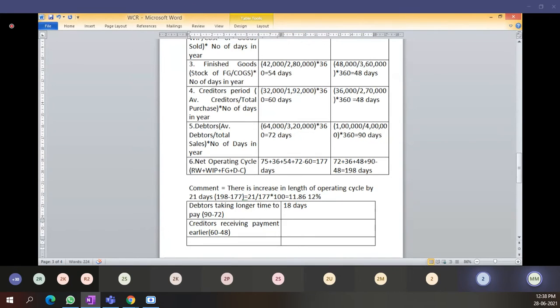Then it is 12 days early that we have to make payment to creditors. How much comes of this total? 30 days. Sorry, 30 days.